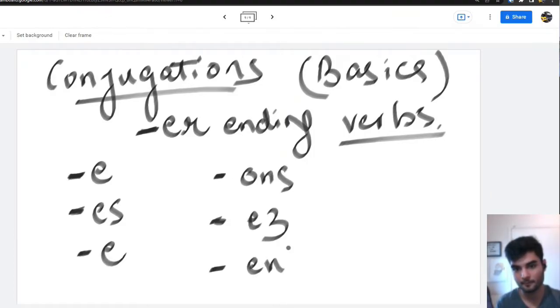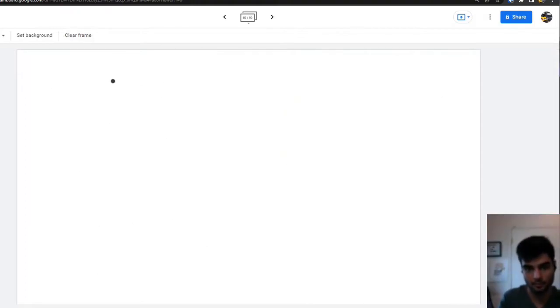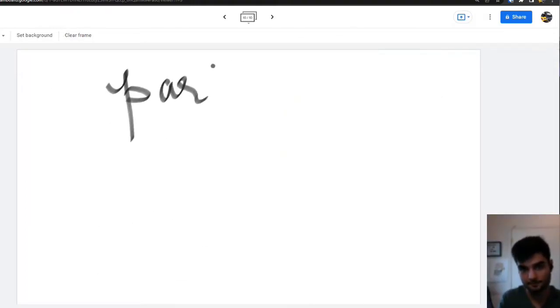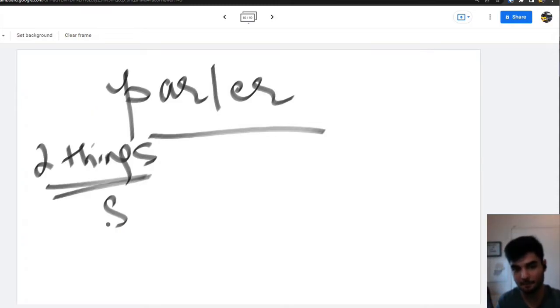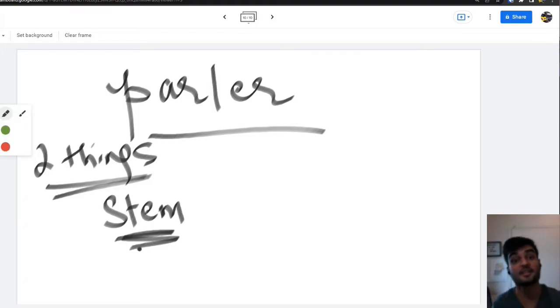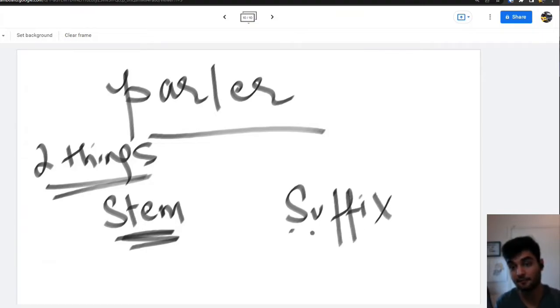Let's take an example. So this is a verb. This is an er ending verb. For any verb, we have two things. One is the stem, which doesn't change, and then we have the suffix, which changes.